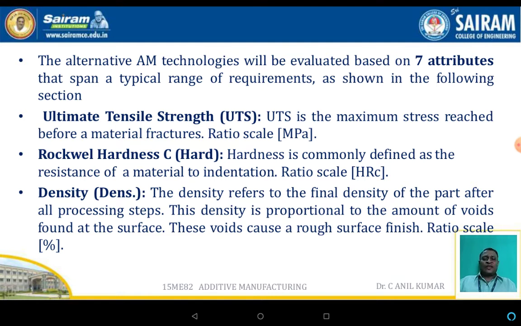The first one, UTS, the ultimate tensile strength. The UTS is the maximum stress reached before the material fractures. Rockwell hardness. Hardness is commonly defined as the resistance of the material to indentation. Density. The density refers to the final part after the processing steps. This density is proportional to the amount of voids found in the part. These voids cause a rough surface finish, and it is a ratio scale.